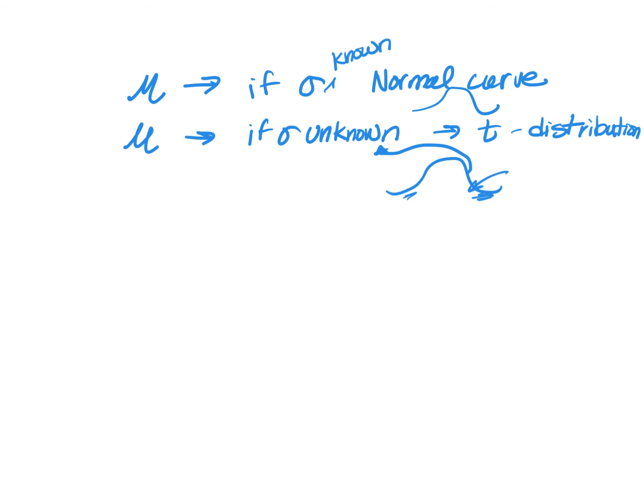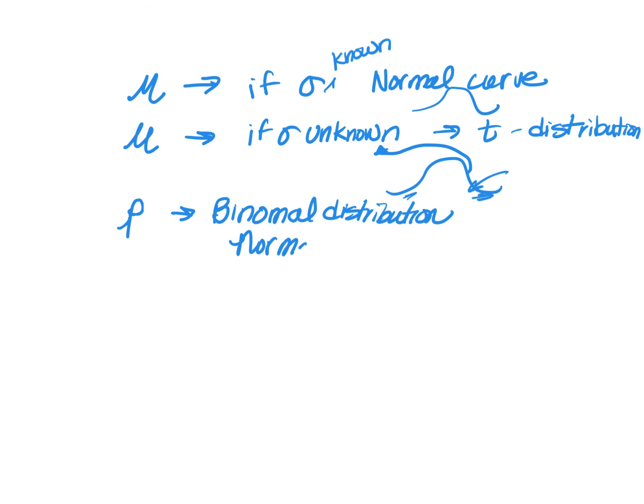and therefore that's why I use it when we don't know sigma. We can build these for proportions, right? And when we build them for proportions, that's like using a binomial. If we want an exact answer, we would use a binomial distribution. But more often than not, we just use a normal curve to approximate that.